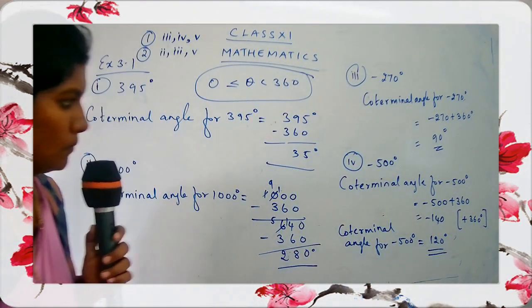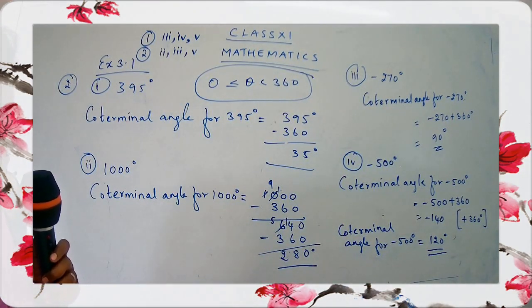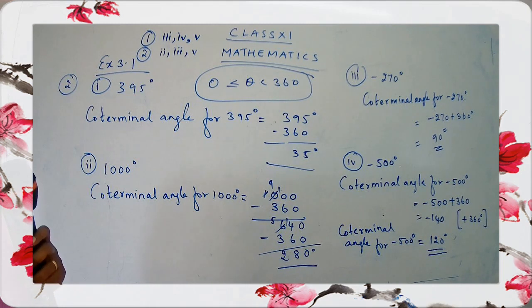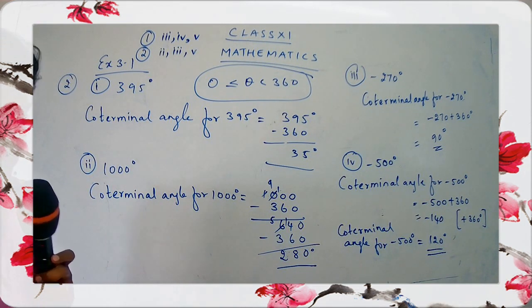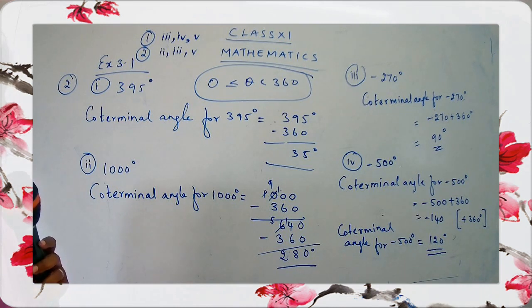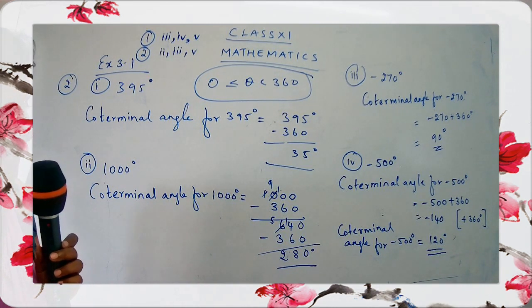Clear, children? First you get minus 140, but we don't want the answer in negative, so we added 360 again and got 120. Now you have a positive angle. So that's our final answer, 120 degrees.